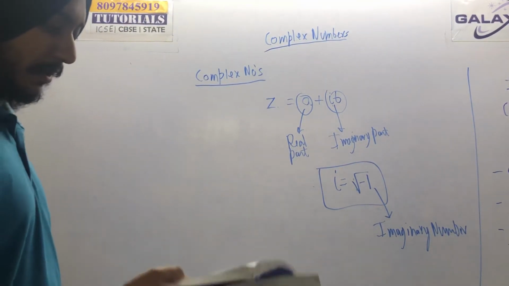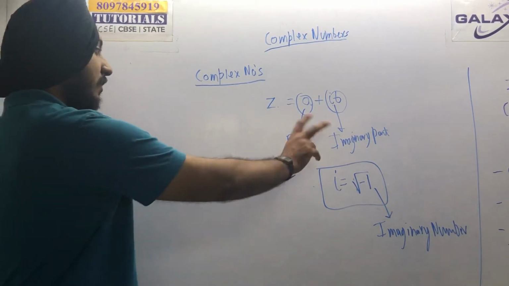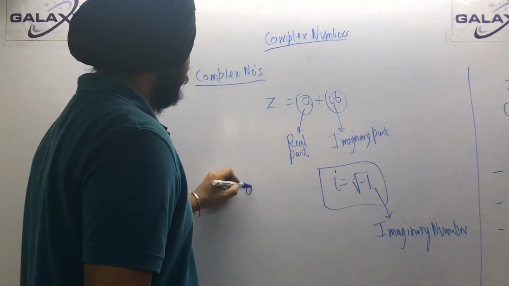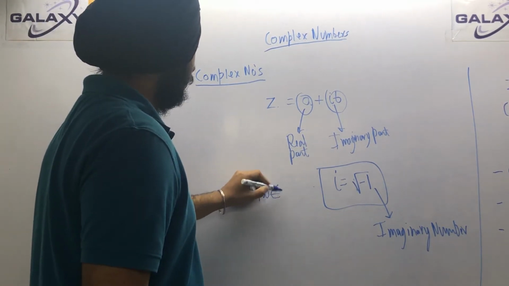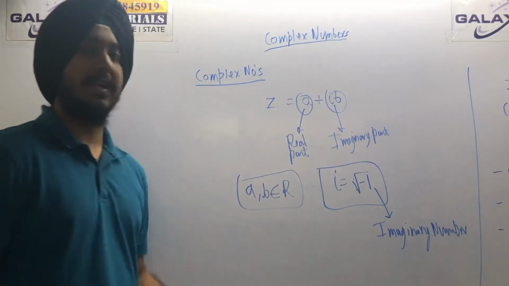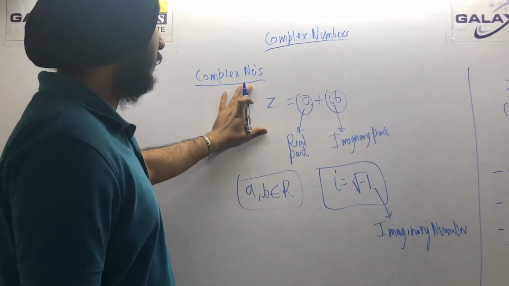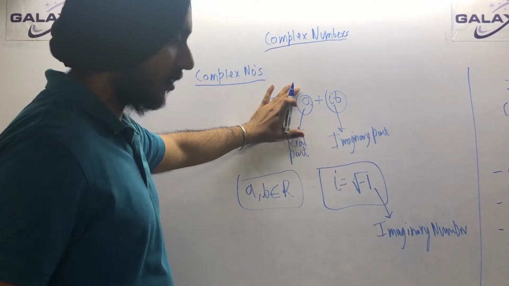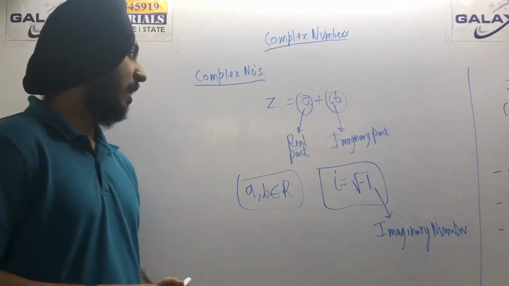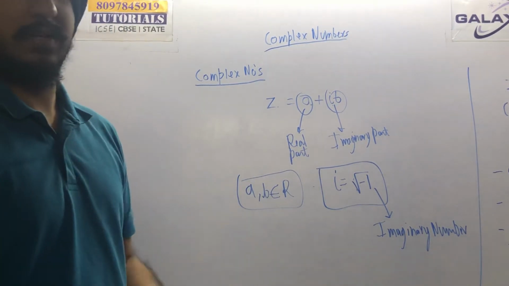One is the real part and the second is the imaginary part. A and B both are real numbers; both belong to the set of real numbers. It is just a notation that we give: this part is known as the real part and this part is known as the imaginary part, and A and B both belong to the set of real numbers.